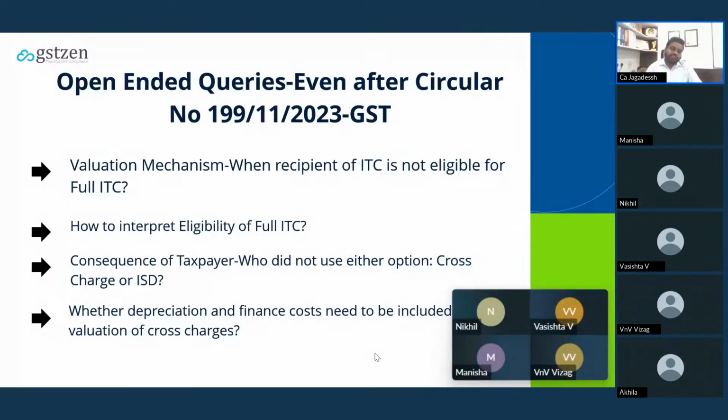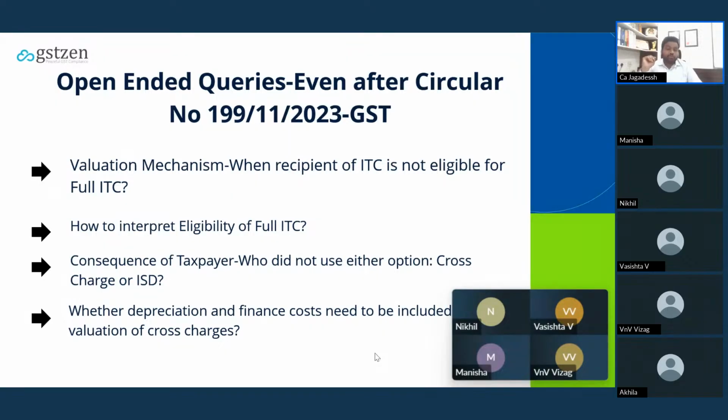Still, even after giving clarifications on all the issues, there are some open-ended queries. Now we'll see the valuation mechanism in case the recipient is not eligible for full ITC. Let's say the Andhra Pradesh unit is not eligible for full ITC. In that case, what is the valuation? Still, it's a question. And how to interpret eligibility of full ITC, whether by the core activity, or we have to see the eligibility of the GSTN as a whole. Again, there is no clarity on this. Still, there is an ambiguity on this aspect.